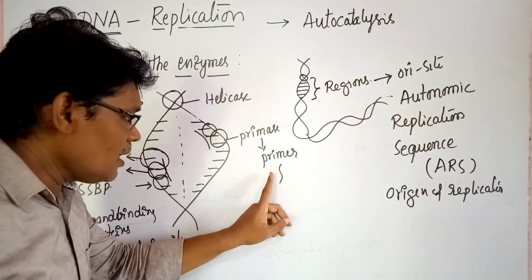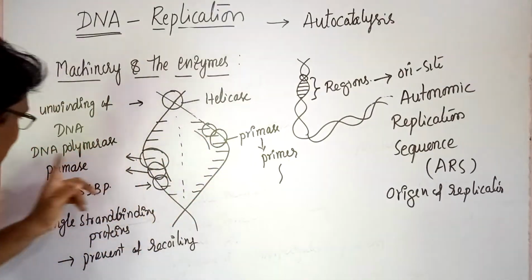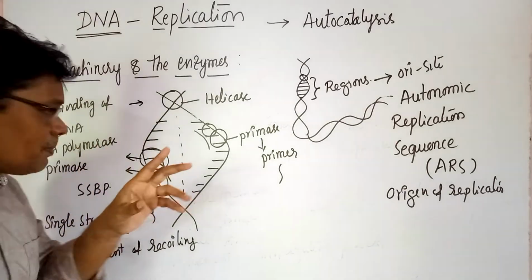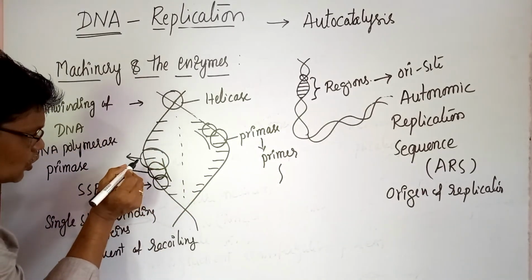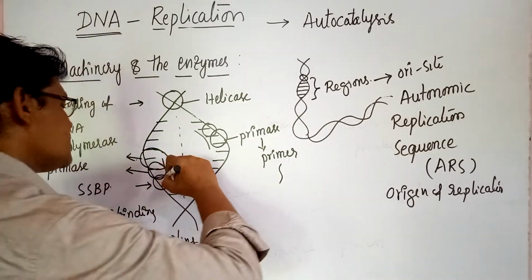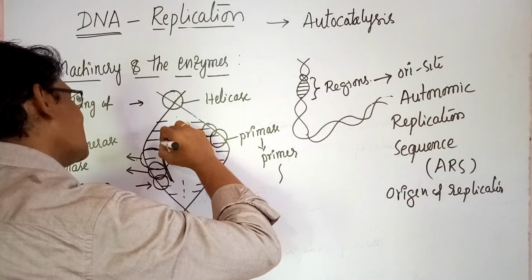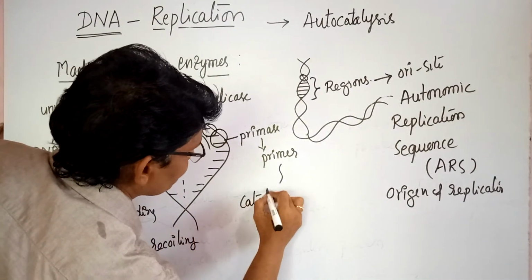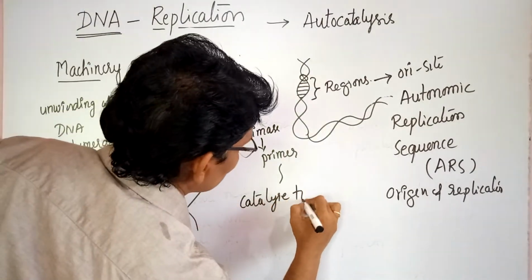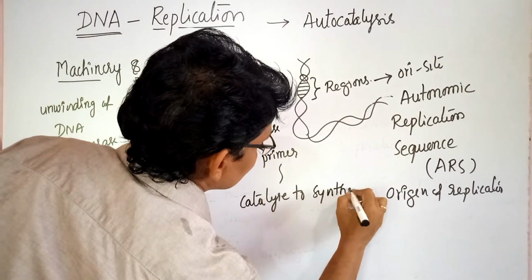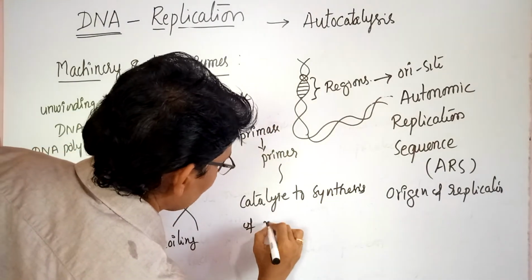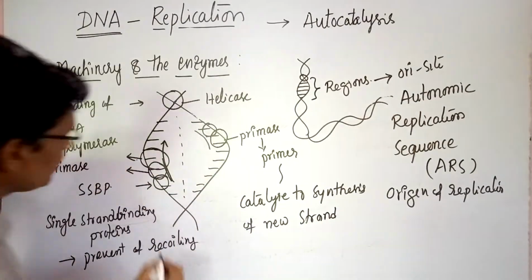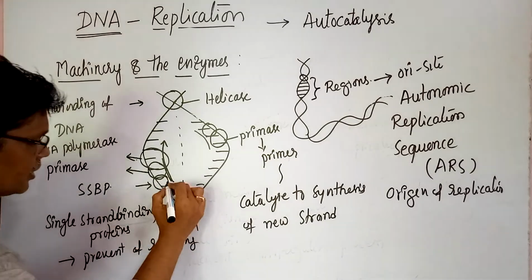So when the primer helps attachment to the DNA dependent DNA polymerase, and DNA polymerase attaches to each strand, it catalyzes the synthesis of a new strand.